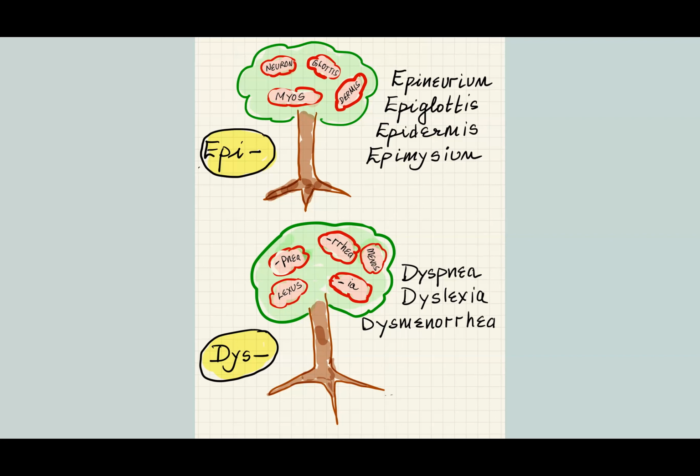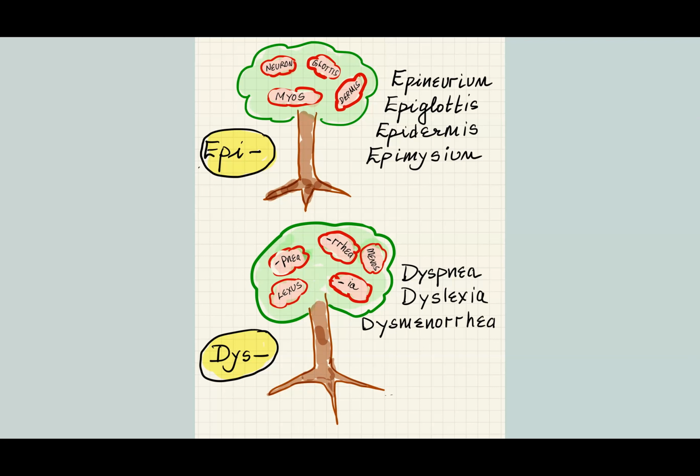Epiglottis is a lid that closes off the opening into the windpipe. Epidermis is the upper layer of the skin or outer layer of the skin. Epimysium is the outer covering of a muscle. Epineurium, outer covering of a nerve. Epimysium, outer covering of a muscle. Epidermis, outer covering of the skin. Epiglottis is a lid that closes off the opening of the windpipe.